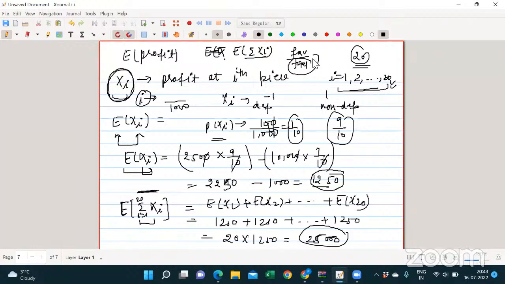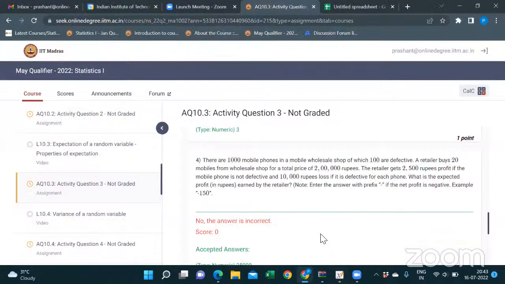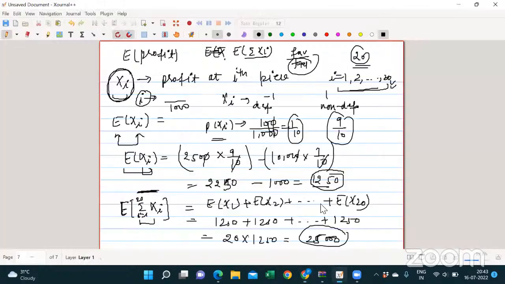Because while solving this question, I also had a doubt in this. What I thought was that we have to find each case, like only one mobile defective, two mobiles defective, three mobiles defective. So I thought there would be 20 cases like 20C1, 20C2, 20C3 up to 20. That's why I was confused and was not able to solve this question.